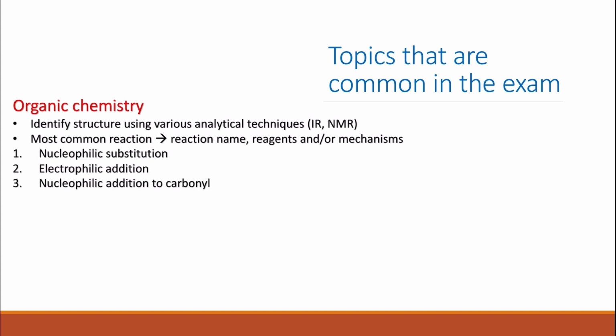The nucleophilic addition to the carbonyl group is very common as well in the exam, and the most common nucleophiles used in these questions are either cyanide or hydride, which is hydrogen with a negative charge. Be careful that usually when they ask you about the addition of cyanide, especially if it's a ketone, you end up with two different isomers, so they might ask you about the isomers as well.